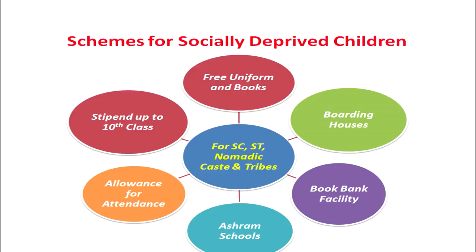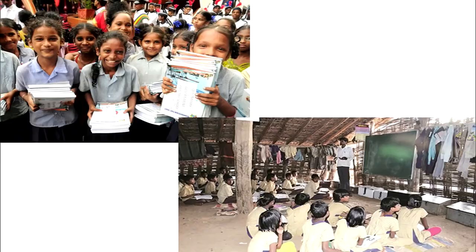So in the picture you can see there are 6 different schemes, 6 different steps which have been taken by the state of Maharashtra for the welfare of socially deprived children and for achievement of the target of universal elementary education. Now, as you can see on the screen, there are 2 pictures. One is depicting free textbooks to the children and the other is the ashram schools which are established in the state of Maharashtra where elementary education is provided to the children of SC, ST communities and nomadic people.